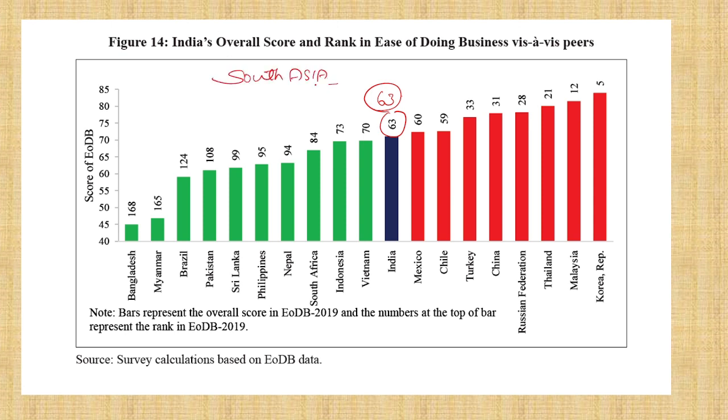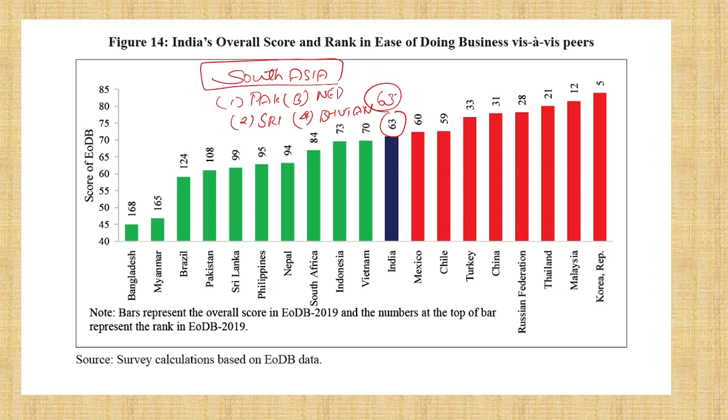In South Asia, what are all the countries? Pakistan, Sri Lanka, and third they will ask Nepal, Bhutan. They will ask based on all these South Asian countries, where does India stand?